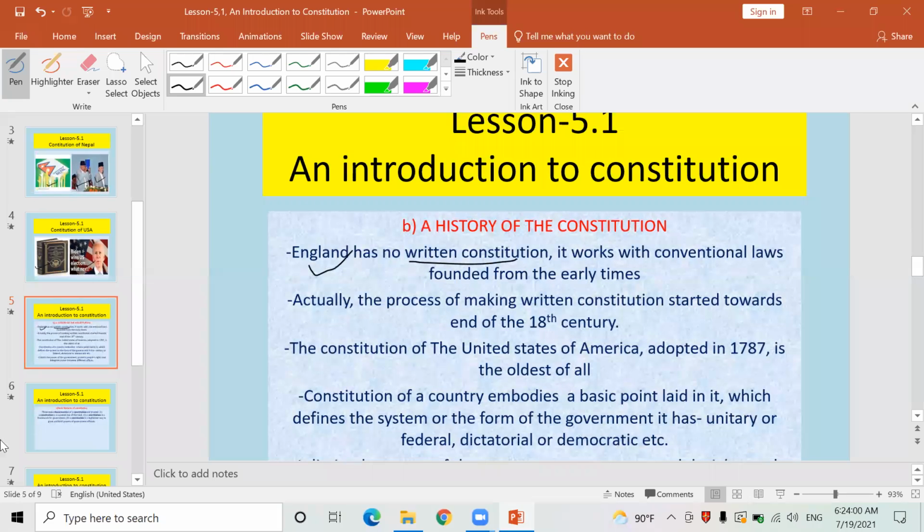Such nations still exist. Without writing any constitution, England is ruling their country smoothly. It works with conventional laws. Conventional laws means traditional laws founded from early times. If citizens are highly educated and the nation is developed, there doesn't require any constitution. Simply conventional and traditional laws, rules and regulations, social norms and values of the society work as a constitution.